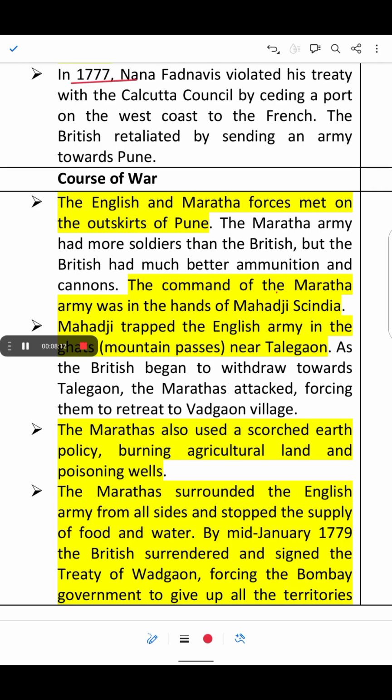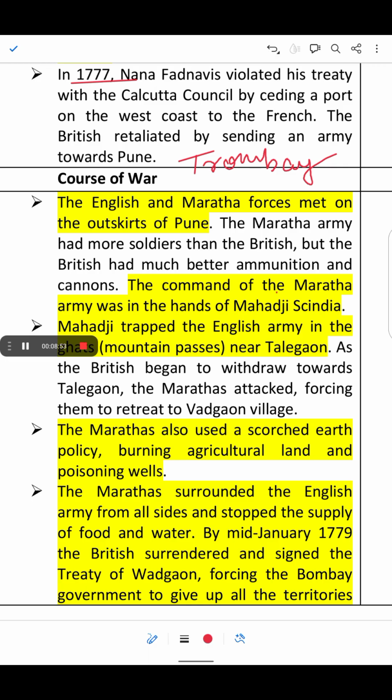Nana Fadnavis ceded the port of Trombay to the French, which is situated on the west coast. And this was seen as a violation of the agreement made with the British Calcutta Council, as the British were highly sensitive to French influence in India.